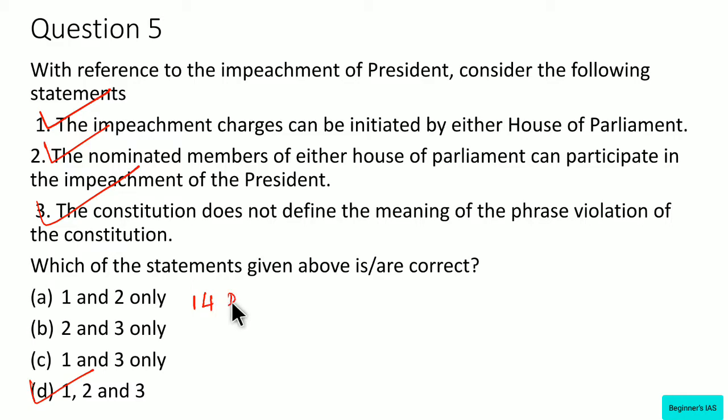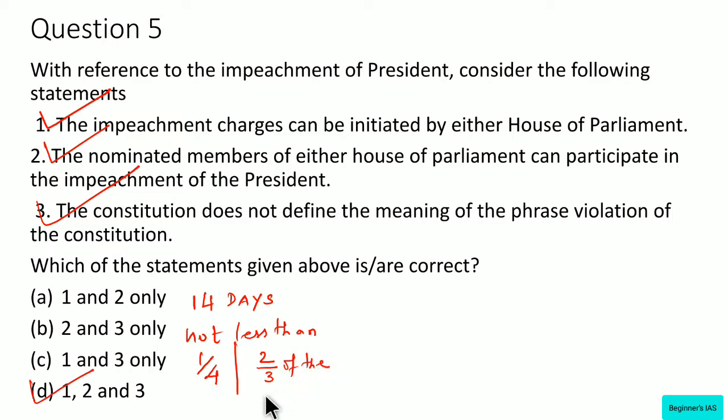Kindly remember, which has been moved after at least 14 days notice in writing signed by not less than 1/4 of the total members of that house, giving their intention to move the resolution. And also remember that such a resolution has to be passed by a majority of not less than 2/3 of the total membership of the house.